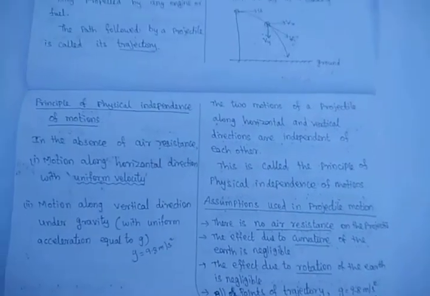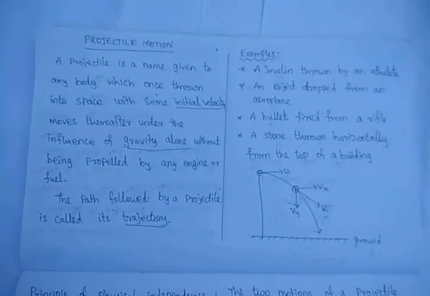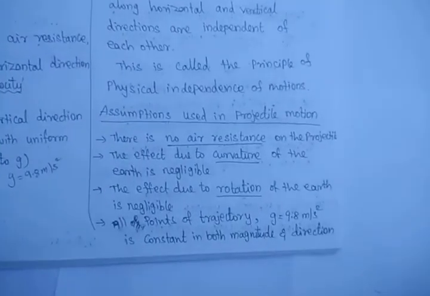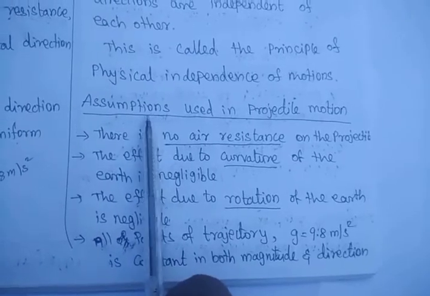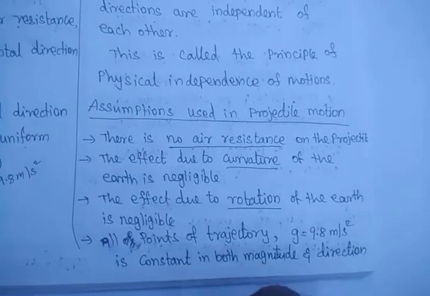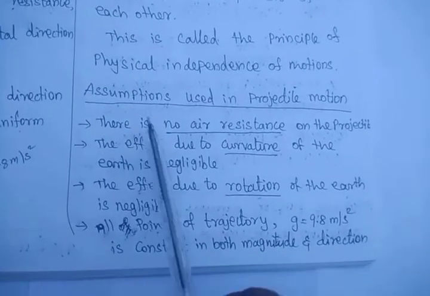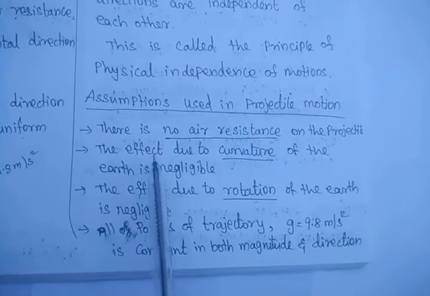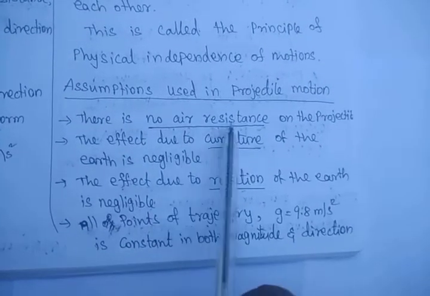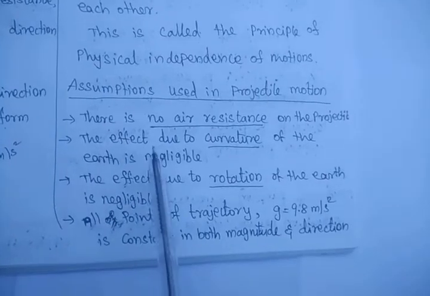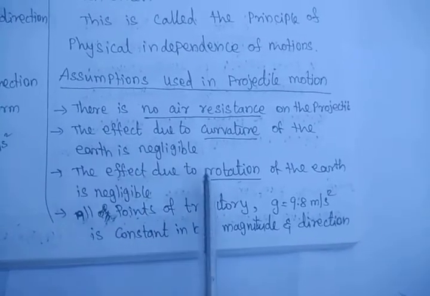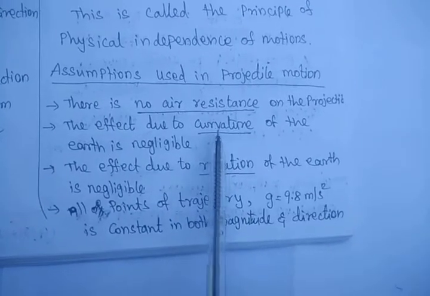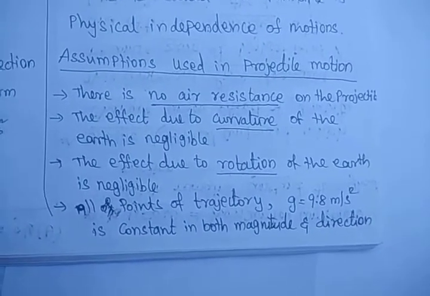In order to understand projectile motion in detail, we have to consider some assumptions. By taking these assumptions, in the following videos we are going to see the derivation for projectile motion. There is no air resistance for the projectile. The effect of the curvature of the earth is negligible; that means the earth is spherical, but we consider it as flat.